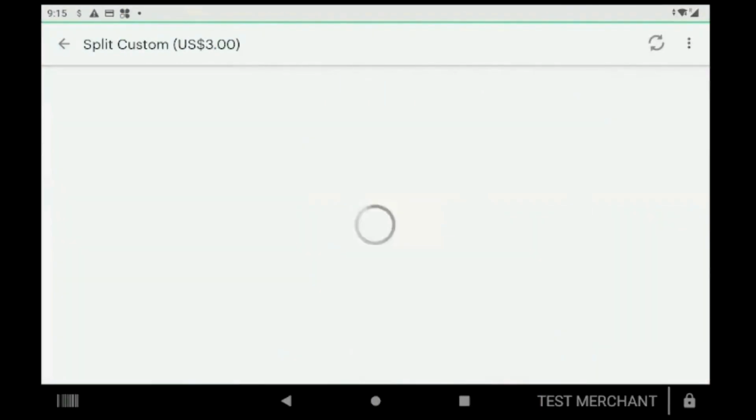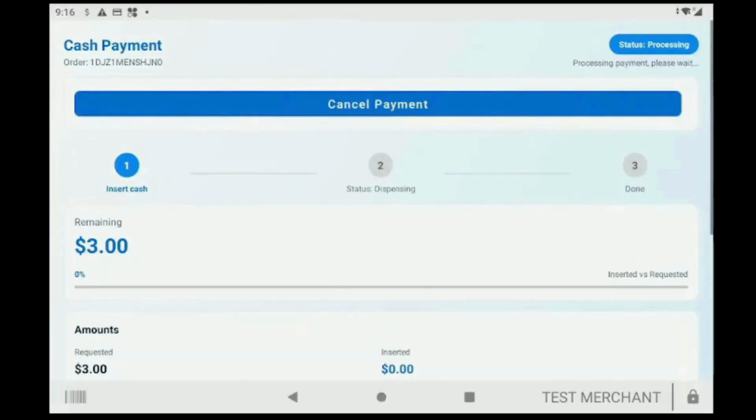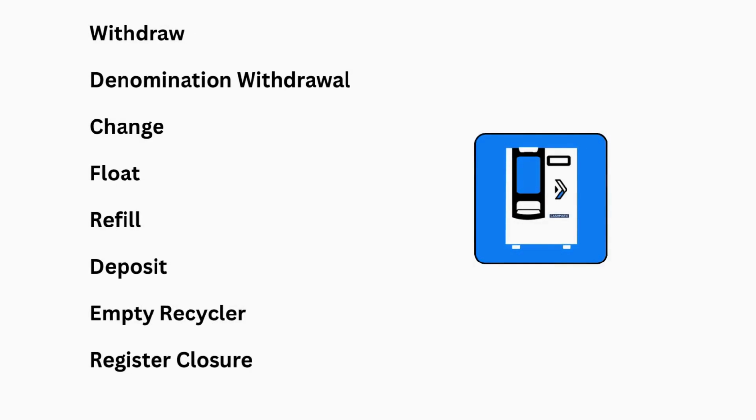If you have more than one device connected to Clover POS, after clicking on Cashmatic, you will need to choose the device you would like to send the payment to. I will show you how to switch devices directly from our app in the next video. As well, I'm going to show you all the operations you can perform using our app.